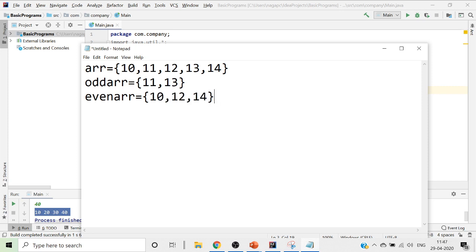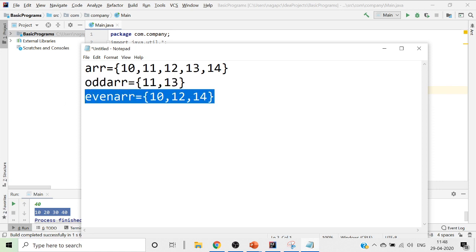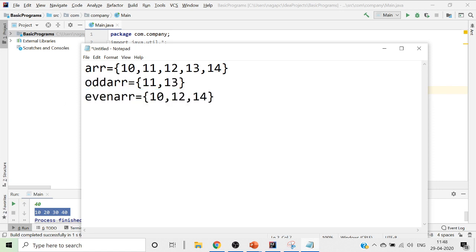This is how we work on an odd array and this is how we work on an even array. Hope I am clear. So this is the question that we have.